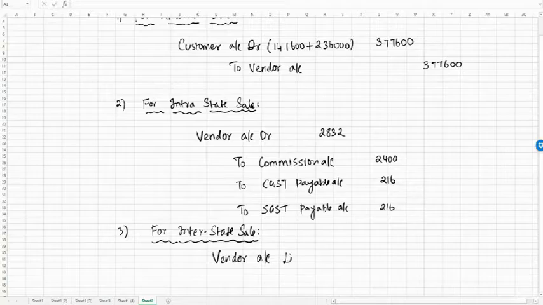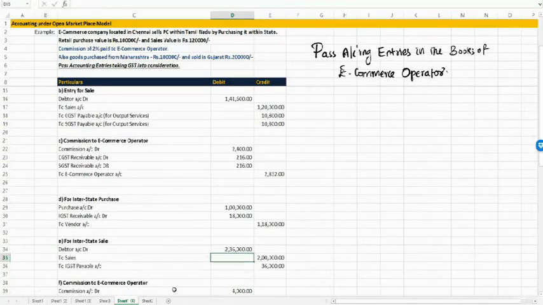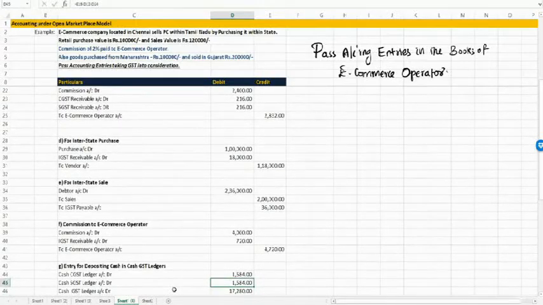Vendor account debit, we are not sure about the amount, but it is debited for collecting the commission income. So commission is credited. Let's check what was the figure. Here we have provided, this is the interstate sale 2 lakh. So on which commission is at 8%. So this commission 4,000 got to be recognized.